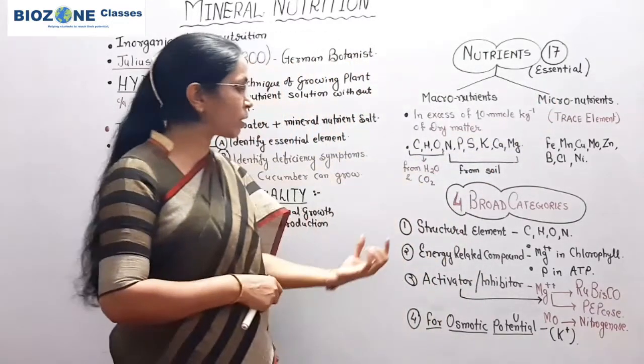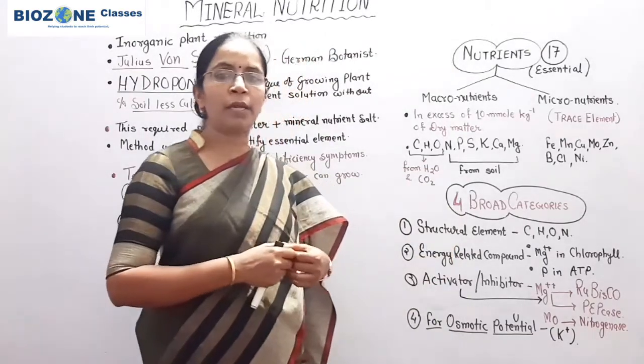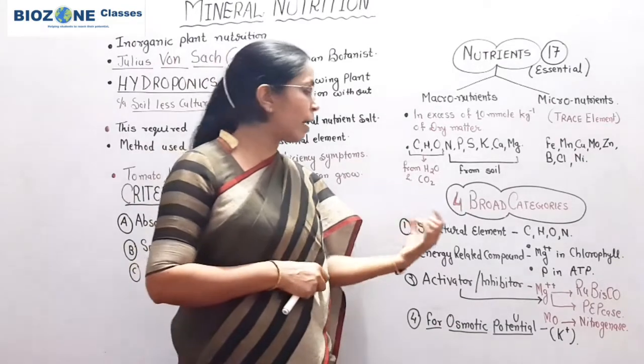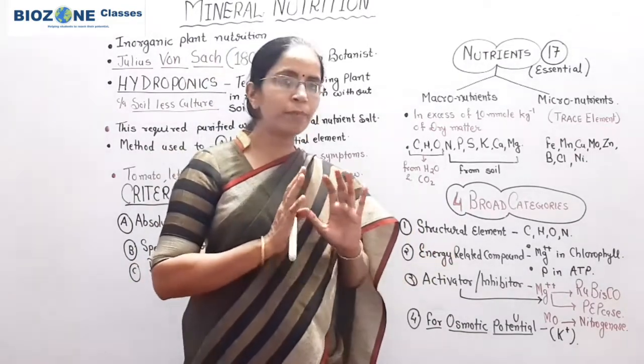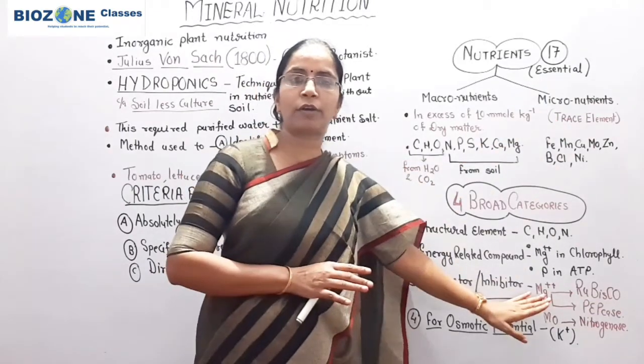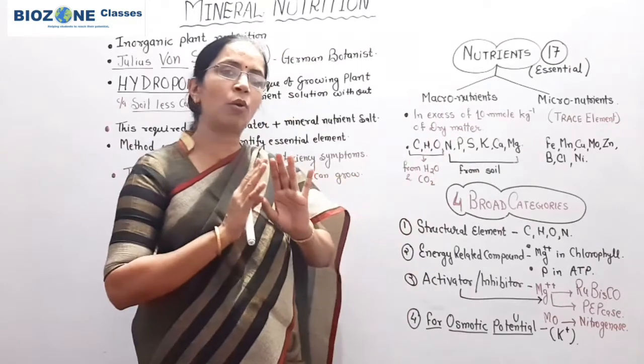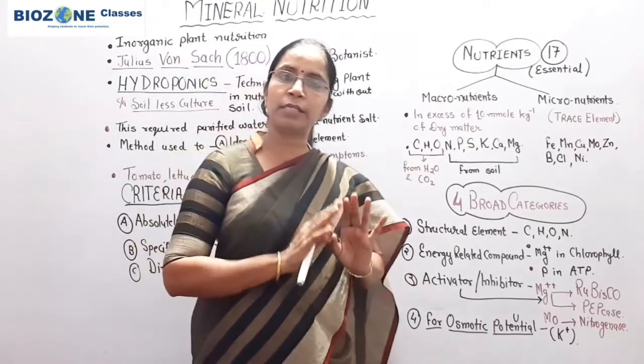So here you remember the first category of the element is the structural element. Structural element means, ये अब तो माइंड में रहेगा ही नहीं कि whether they are non-essential, because we now only study about the essential elements. The chapter is also related to only the 17 essential elements.